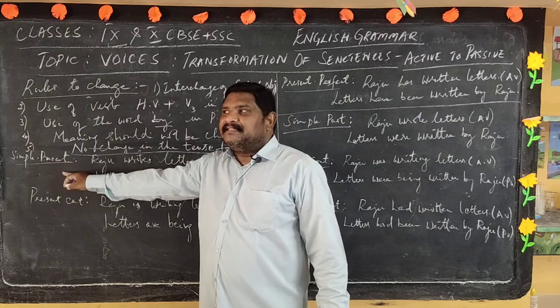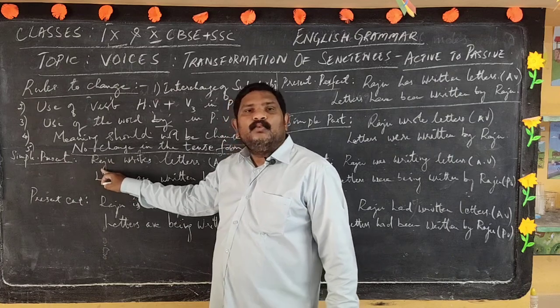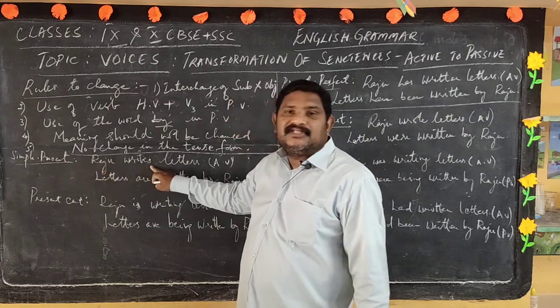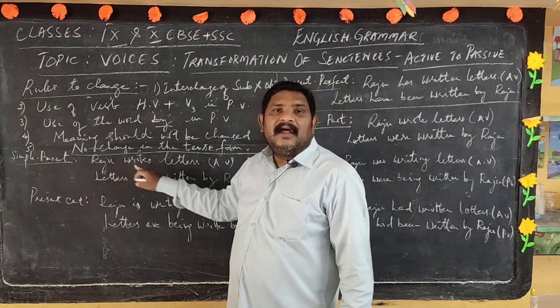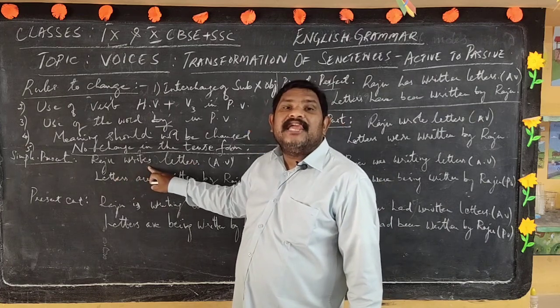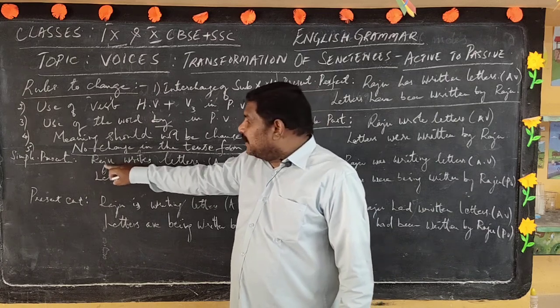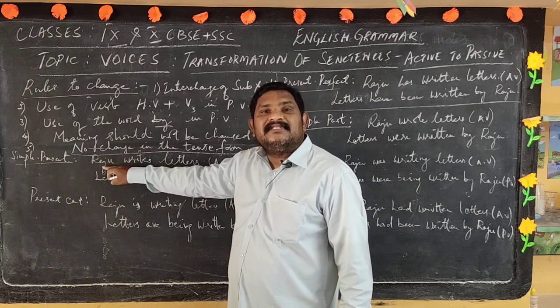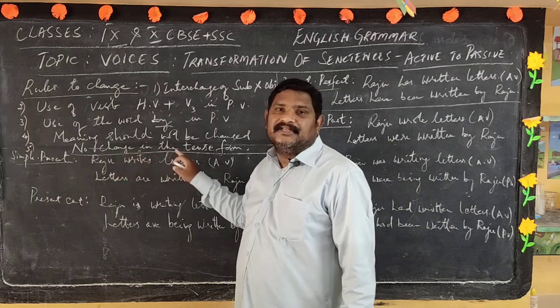In the simple present, I have taken the sentence "Raju writes letters": Raju is the subject, writes is the verb, letters is the object. Raju is singular, that's the reason the verb takes the S form instead of write. If it is the first person subject I, then it takes write: I write letters.